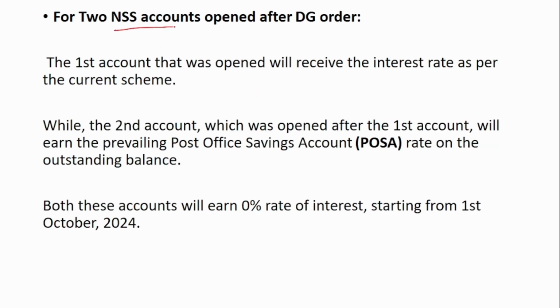Then for two NSS accounts opened after the DG order, the first account opened will receive the interest rate as per the scheme rate. The second one will receive the interest rate as per the post office savings account rate. And both these accounts again will stop earning any interest from 1st October 2024, same as the previous one.